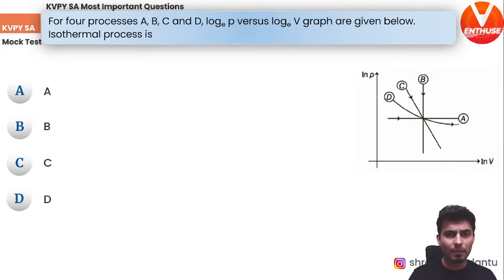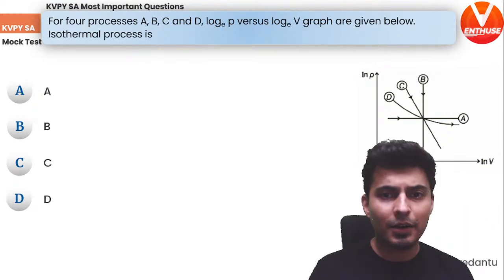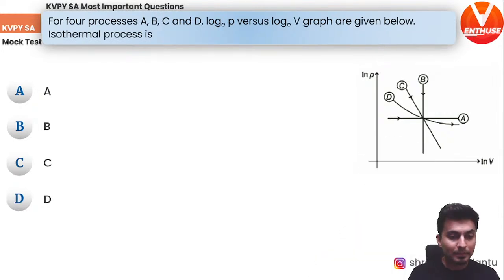Let's go ahead to the next one. Okay, so here it is. And what do we have? We have a question again on thermodynamics, I believe. Yes, 4 processes are given, and the graph is for log of P versus log of V, volume. The question is, which of the following is isothermal process? Only one of them is an isothermal process of the 4 graphs A, B, C, D. This is a logarithm, log P versus log V graph. Which of the following represents isothermal process?